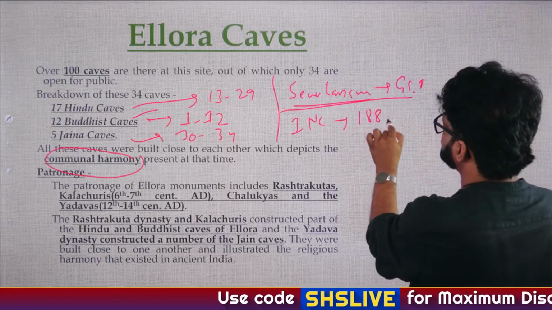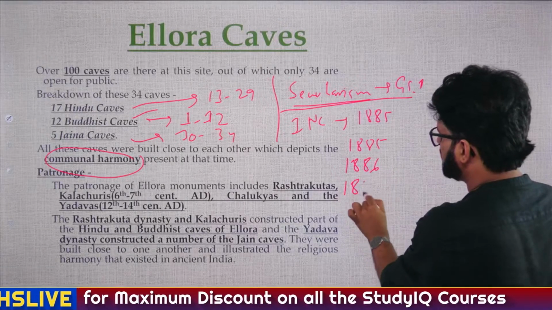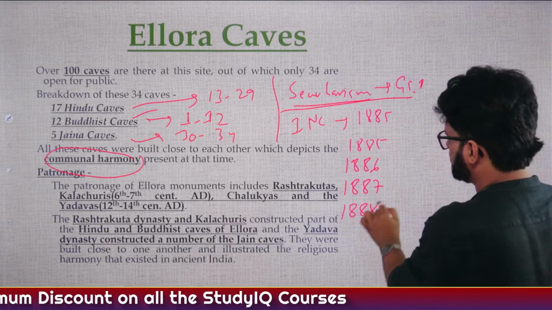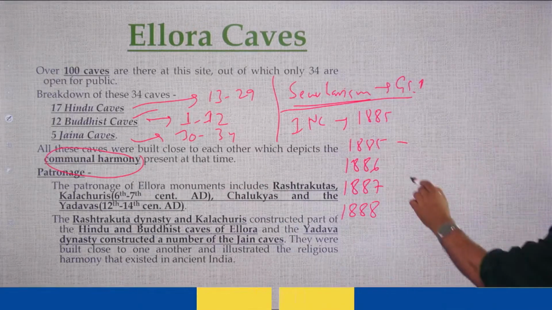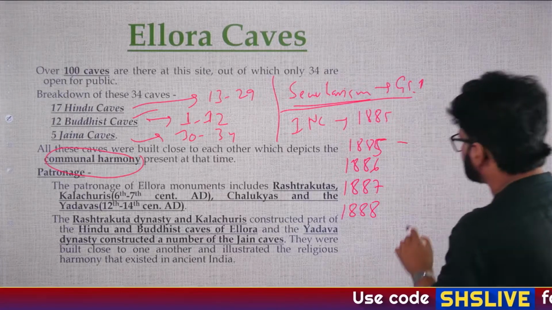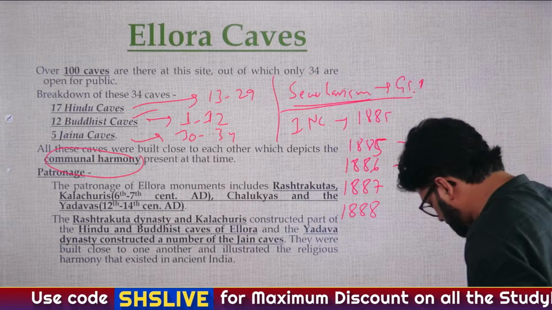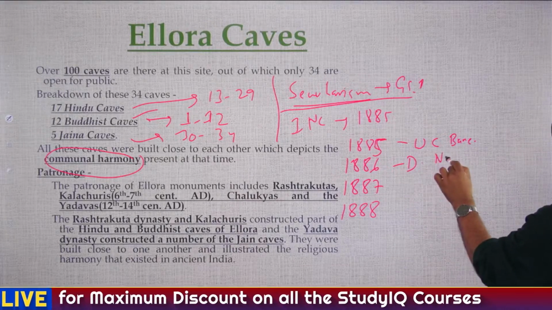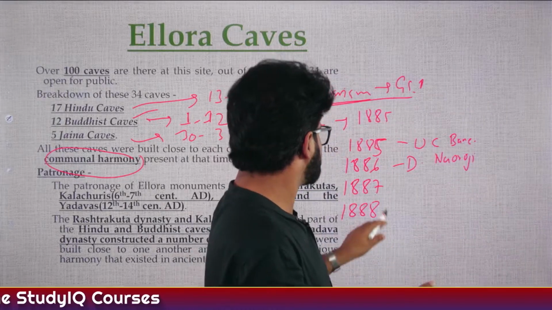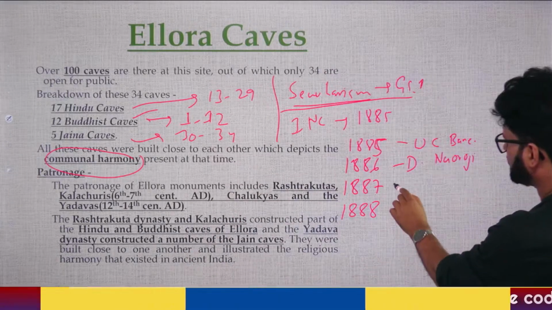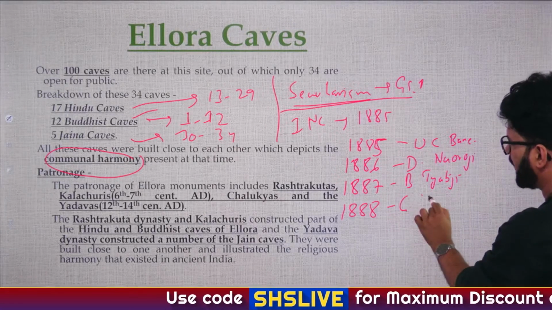1885 it got established. So when you talk about 1885, 1886, 1887, 1888, 4 years, let's do a little bit of revision, we'll talk about this later on also. 1885, who was the Congress president? Womesh Chandra Banerjee, if I'm not wrong. 1886, Dadabhai Naoroji, he became president 3 times: 1886, 1893, 1906. Then 1887, I think Badruddin Tyabji. And 1888, George Yule.